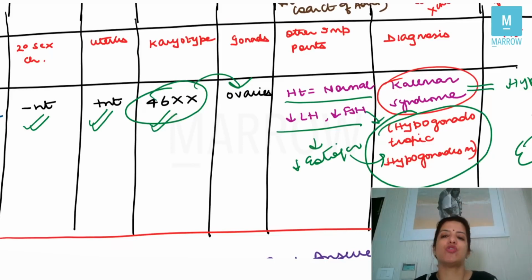Right? Kallmann syndrome, you don't need to know the treatment. So have you understood? Height of the patient normal, absent secondary sexual characteristics, Kallmann syndrome. It is an example of hypogonadotropic hypogonadism. Absent secondary sexual characteristics, height of the patient is short, Turner's syndrome, which is an example of hypergonadotropic hypogonadism.